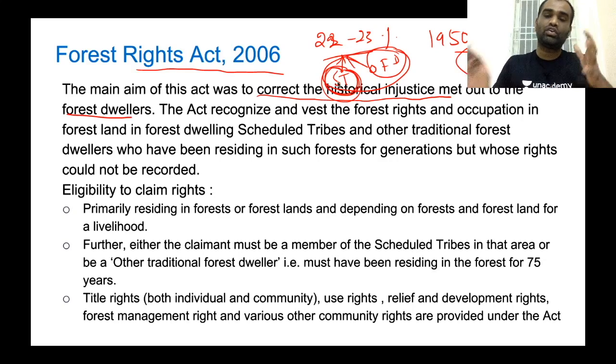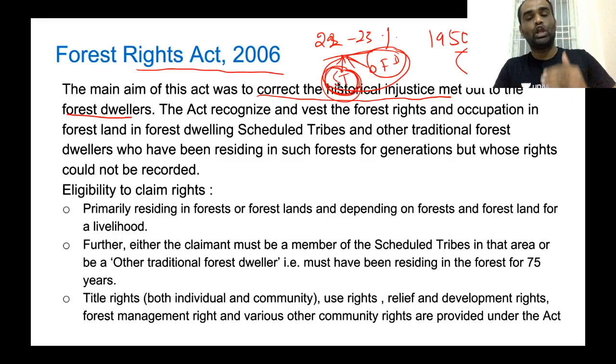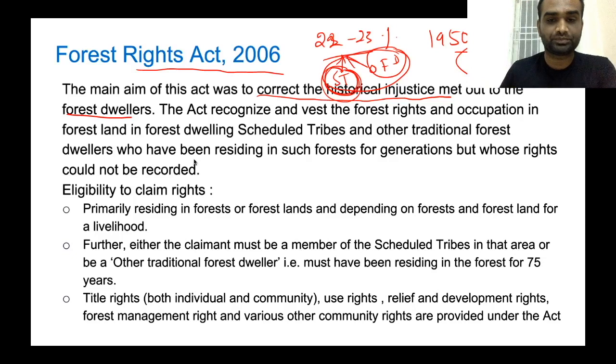Clear? So if you look at one of the reasons why the Naxal movement grew in India, especially during the 1970s as well as 1980s, because of the increase in mining activities, a lot of the livelihoods of forest dwellers were destroyed. Because of that only, they joined the Naxal movements. Now this act aims to correct those historical injustices that were made towards scheduled tribes as well as forest dwellers.